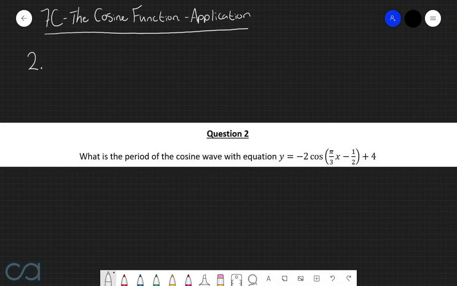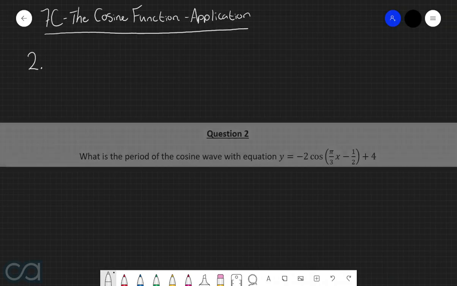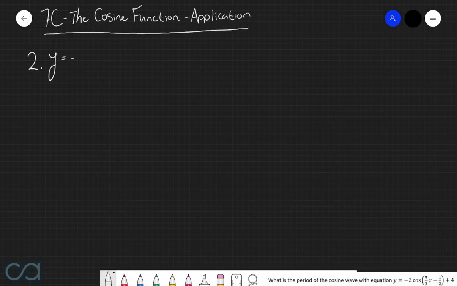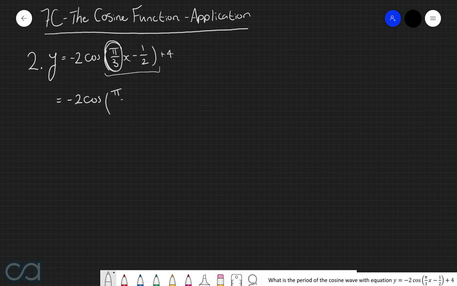Question 2. What is the period of the cosine wave with equation y equals negative 2 cos of pi over 3x take 1/2 all plus 4? So we have the cosine function of y equals negative 2 multiplied by cos of pi over 3 multiplied by x take 1/2 plus 4. Now the first thing that we're going to do here is rewrite this bracket in the standard form for a cosine function. So to do that, we're going to factorize out this pi over 3. And by doing this, we get y is equal to negative 2 multiplied by cos of pi over 3 multiplied by x take 3 over 2 pi all plus 4.